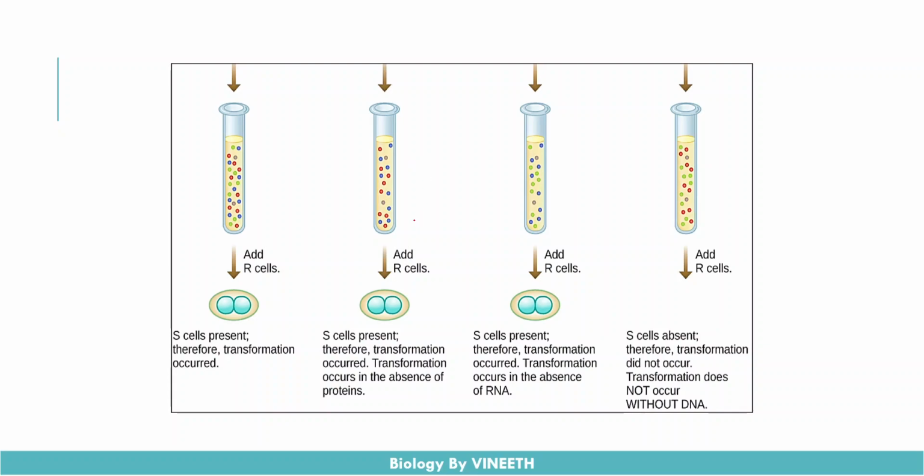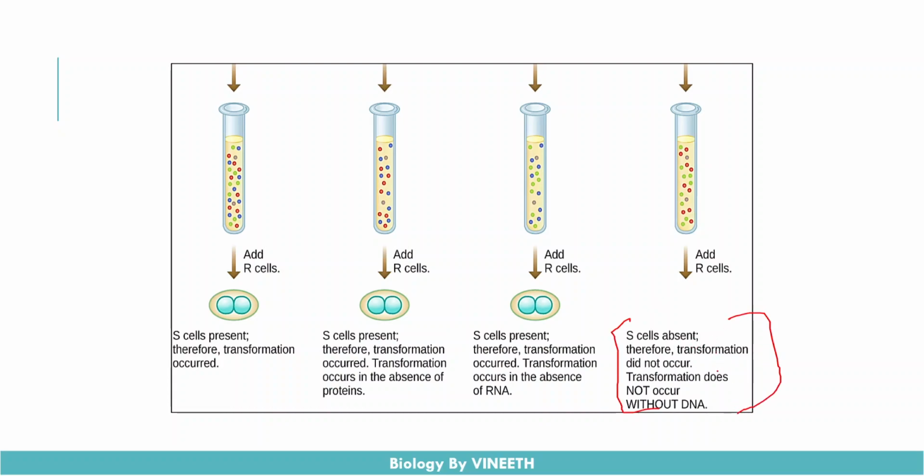So they actually added the R strain Streptococcus pneumoniae cells to all the test tubes, and they observed the experiment. What was happening, and they finally concluded that the R cells which were added to the test tube which contains the deoxyribonucleases, in that test tube S cells were absent.